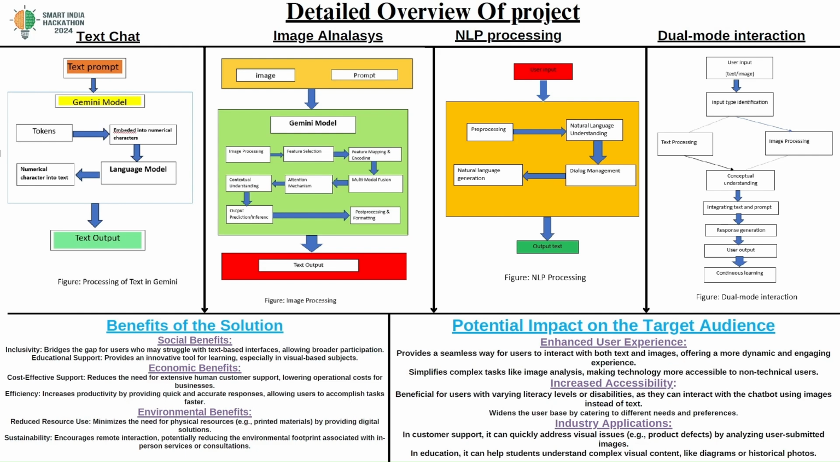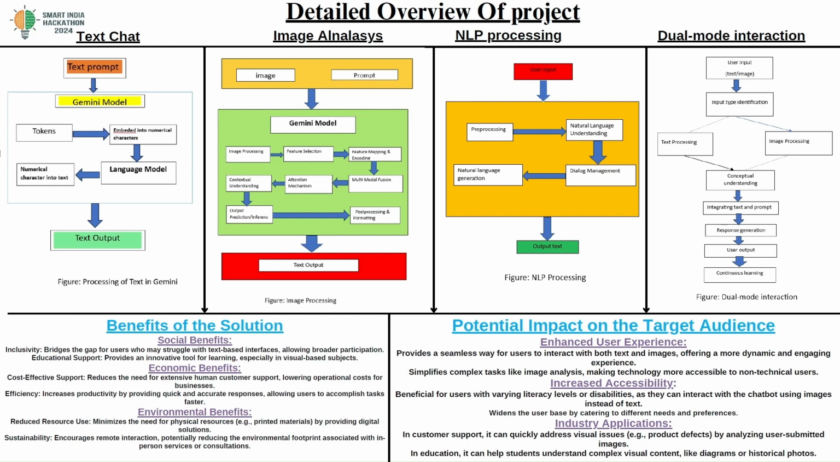Gemini mainly depends on NLP, natural language processing, so it uses the most advanced techniques like stemming and lemmatization. They used more accurate information, trained the model on a vast amount of data, and used convolutional neural networks, so it will give the best output to the application. In the dual mode interaction, the user can give text and an image as well.